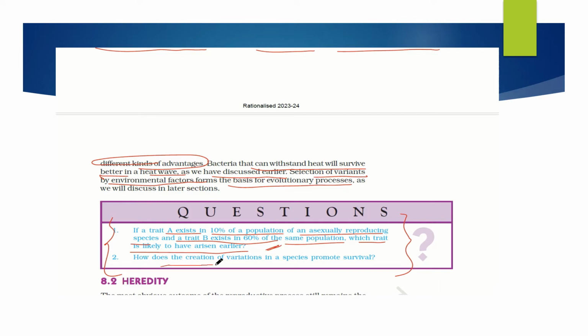How does the creation of variations in a species promote survival? We have seen, like in bacteria, that they can withstand the heat if they have adjusted to heat waves. So this is how variations promote survival. You will be able to write the answers to these questions, I think. Just think and write. I'll be discussing the answers in the next class first, and then I'll be discussing the lesson.